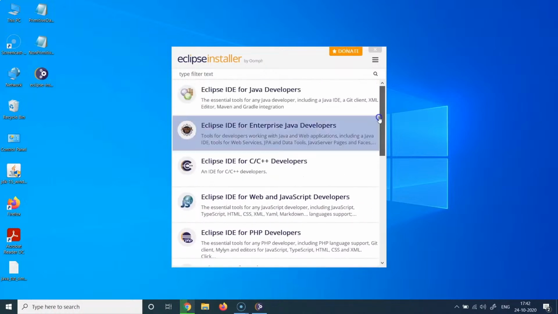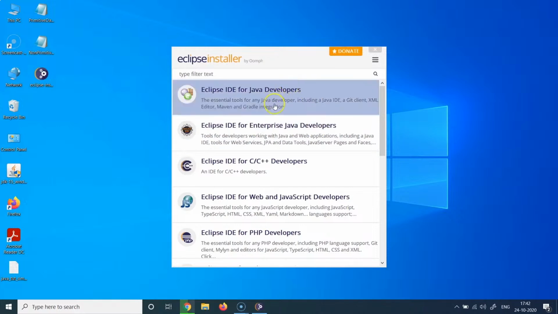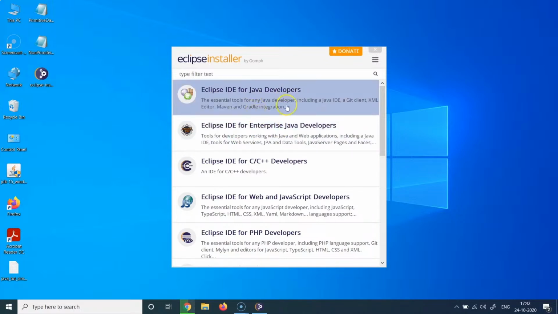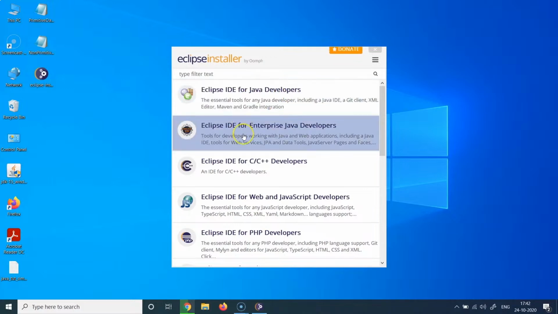For our use case throughout this series, I think we will be focusing on this particular IDE, which says Eclipse IDE for enterprise Java developers. You can also use this particular IDE, but this is a very bare bone IDE with a very limited set of integrations. Like it says, it includes a Java IDE, a Git client, an XML editor, a Maven plugin, and a Gradle plugin. But if you look at the enterprise one, you will get more integrations. You can use this particular IDE to work on whatever you work on here. So these all will work here.